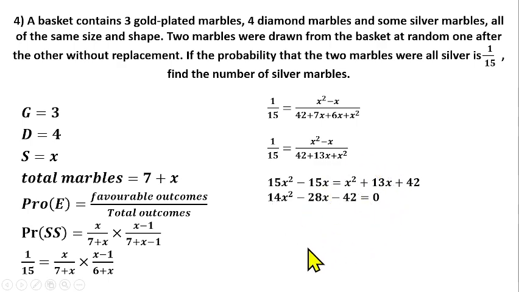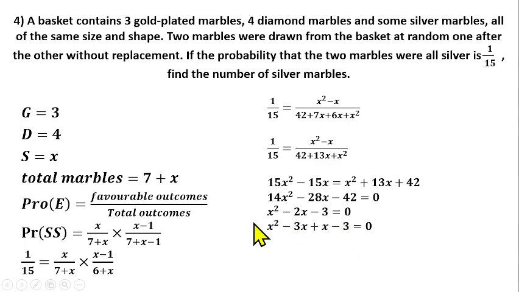So this is a quadratic equation we need to solve using the method you know. But before we solve it, we can divide through by 14. 14 can go in this equation, 14 can go here, 14 can go in 42. So that will give us x squared minus 2x minus 3 equals 0. So you can now solve this using the factorization method. Two numbers that multiply together to give minus 3, and when you add them give minus 2, should be minus 3 and plus 1. So you'll have x squared minus 3x plus x minus 3 equals 0.